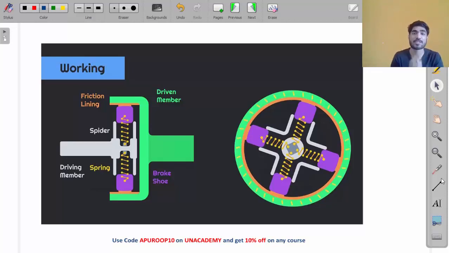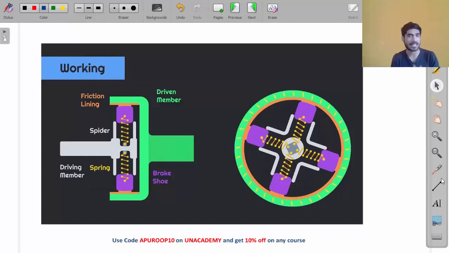It is based on the speed, my friend. If you increase the speed, after one point, it will automatically engage, and if you reduce the speed, it will automatically disengage. You see this type of clutch in Scooty, Activa, these types of mopeds, where a centrifugal clutch is used.